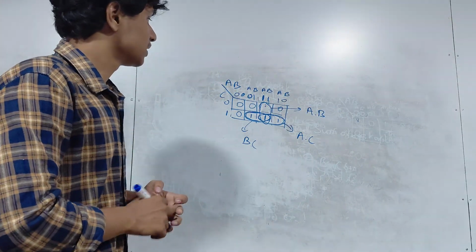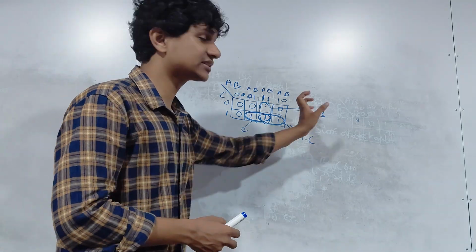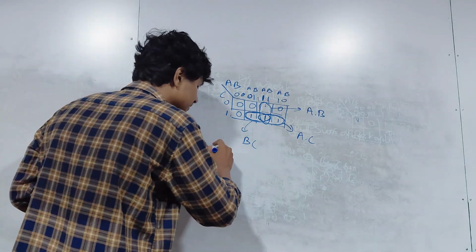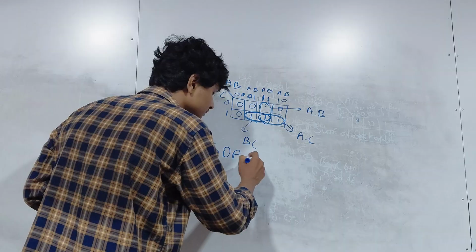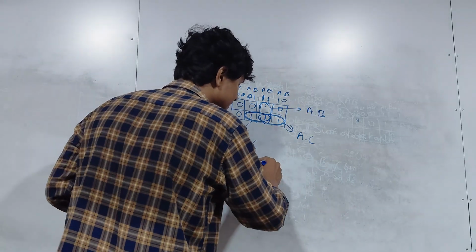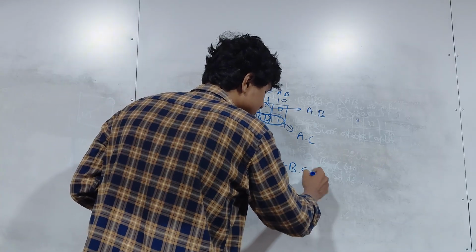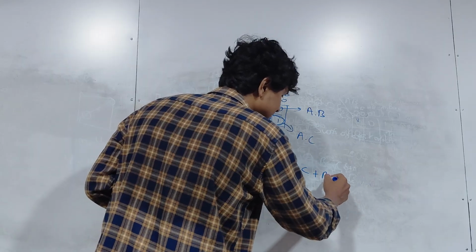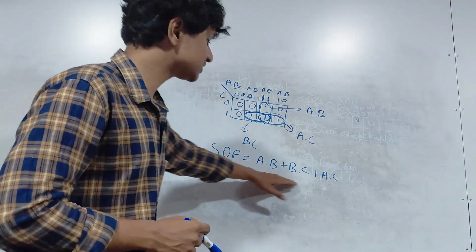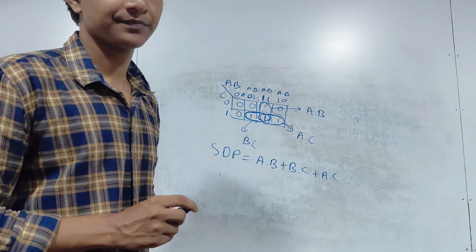Okay, now all these are what? Products, right? Multiplications, no? So now I am going to write the SOP or the simplified SOP. Okay, the simplified SOP is going to be what? A dot B plus B dot C plus A dot C. This is the most simplified boolean expression you can derive from this schema.